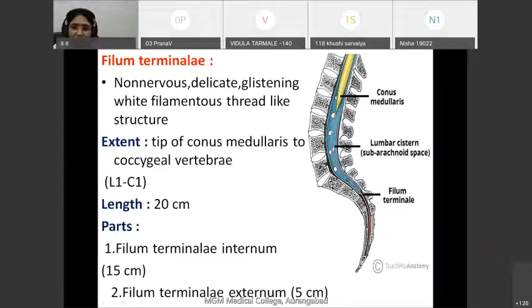What is its function? Why is this filum terminale present? This filum terminale helps in keeping the spinal cord in its position, because the spinal cord continues upward as the medulla oblongata, and below it is attached to the first coccygeal vertebra. Thus, the spinal cord is attached to the first coccygeal vertebra through the filum terminale.